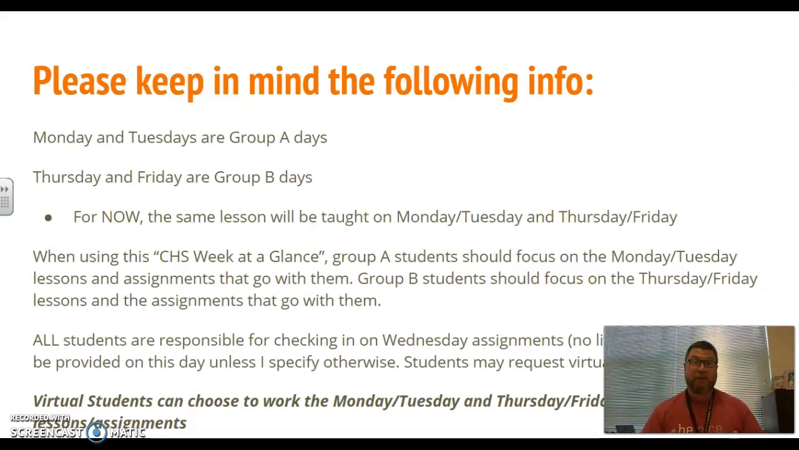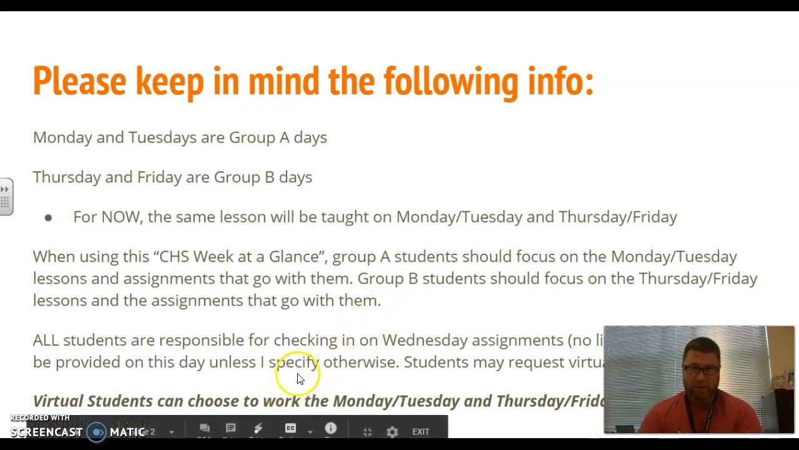That might mean I have to pack four days' worth of lessons into two days in order to do that, and then you guys have the rest of the week, on Wednesday and your remote learning days, to do whatever activities I have posted. So when you're using this Week at a Glance, the Group A students should focus on the Monday, Tuesday sections, which I'll show you in a second, and Group B students should focus on Thursday, Friday lessons and the assignments that go with them. I posted the same assignments for each lesson. If you're a virtual student, you can choose Monday, Tuesday, or Thursday, Friday, whichever works best for you.